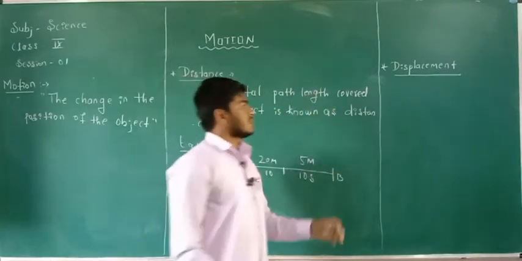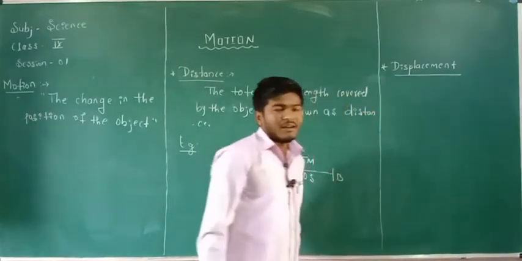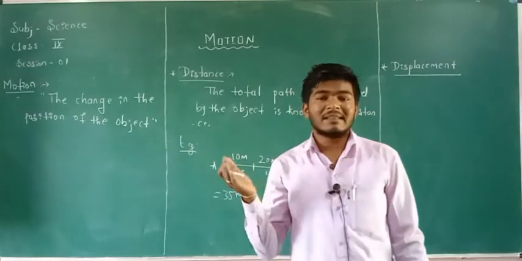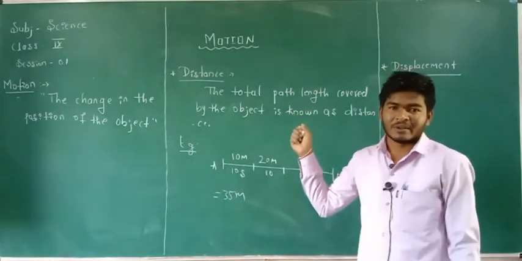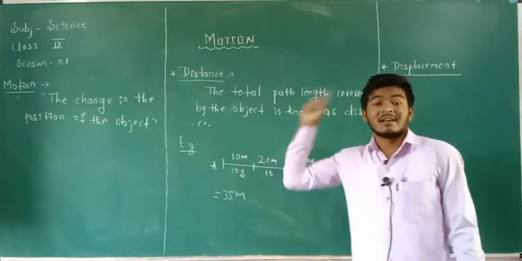Next we are going to move to displacement. Then what is displacement? Displacement is nothing but the shortest path length covered by the object. The shortest distance covered by the object is known as displacement.